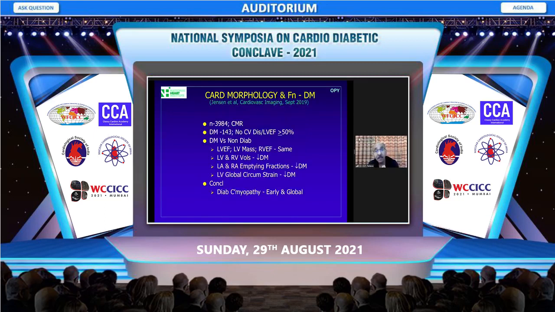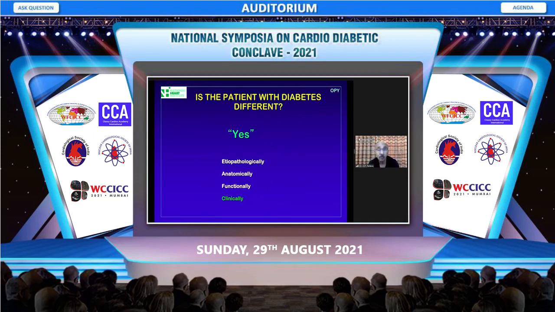Functionally, we find that even if the ejection fraction in these patients is normal on echo, they have reduced volumes, emptying fractions of the atria, their global longitudinal and circumferential strains are reduced. So every patient should be taken as having an underlying diabetic cardiomyopathy, even if the obvious ejection fraction is normal.